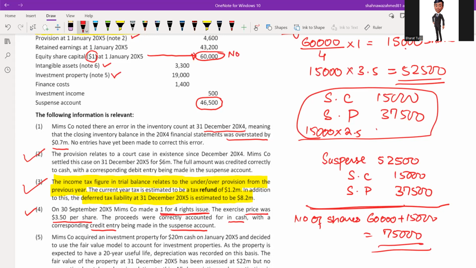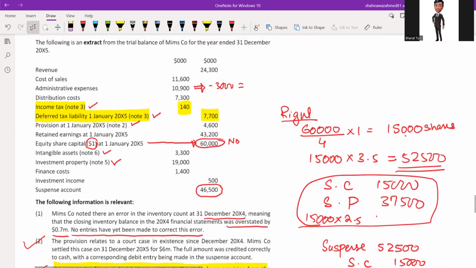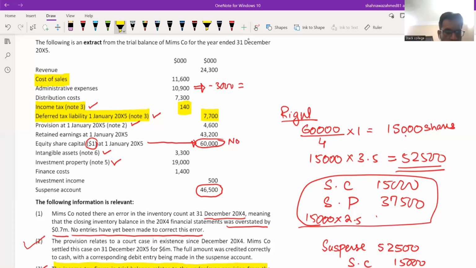We need to identify, as we need to prepare our adjustment. So 700,000 or 0.7 million is the error. No entries have yet been made to correct this error. It means the inventory figure given in the trial balance. Where is the inventory? Cost of sales. This is the figure where we can find inventory. Cost of sales means opening stock plus purchases minus closing stock.